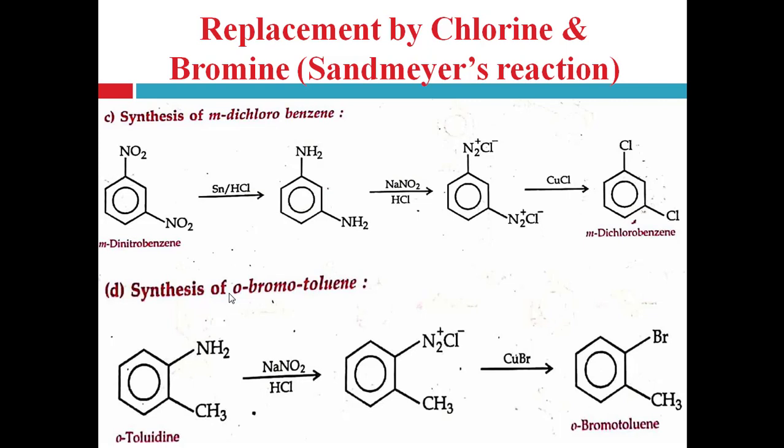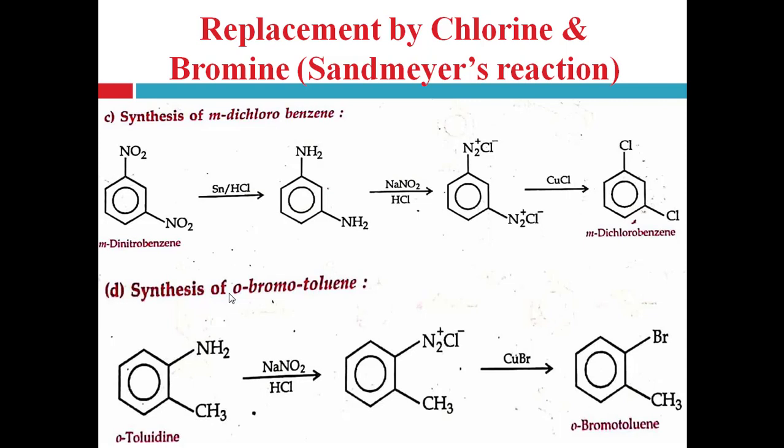Next is the synthesis of meta-dichlorobenzene from meta-dinitrobenzene, right? So meta-dinitrobenzene to meta-dichlorobenzene. That means both NO2 nitro groups are replaced with chloro groups. First of all, we should convert the NO2 nitro group to the amine group, NH2 group. As we know, reduction of the nitro group will lead to the formation of the amine group. In another sentence, you can say that the nitro group can be reduced to the primary amino group.